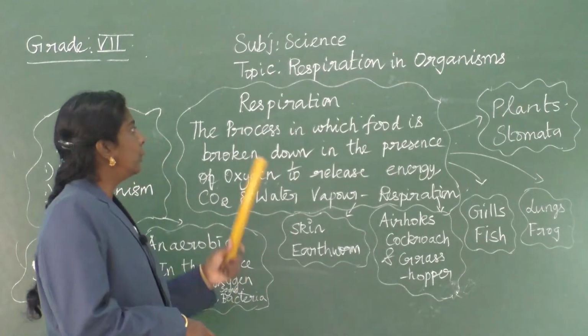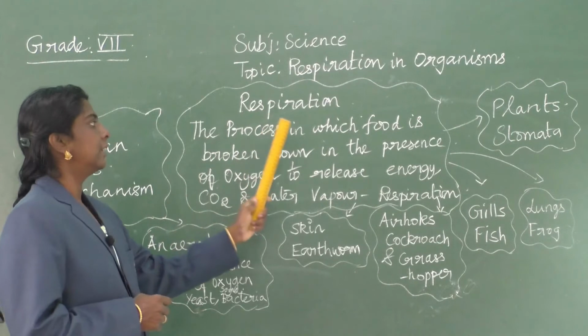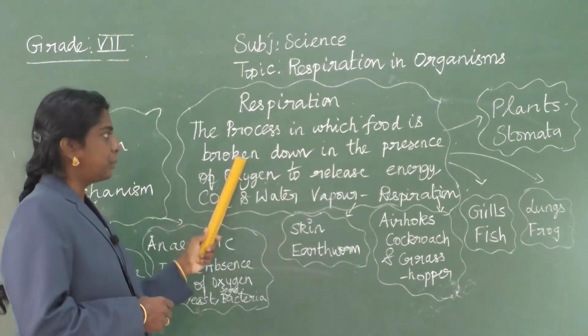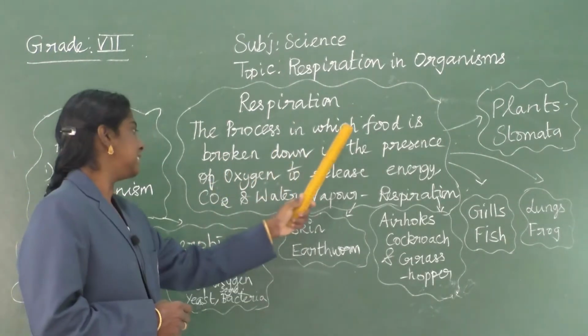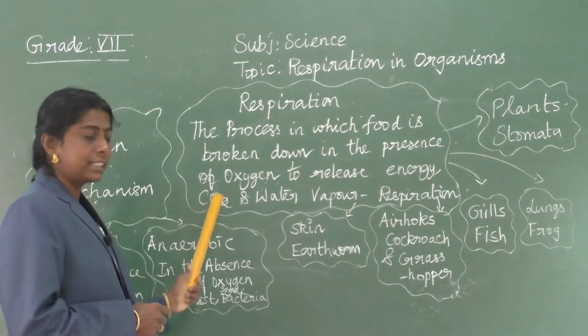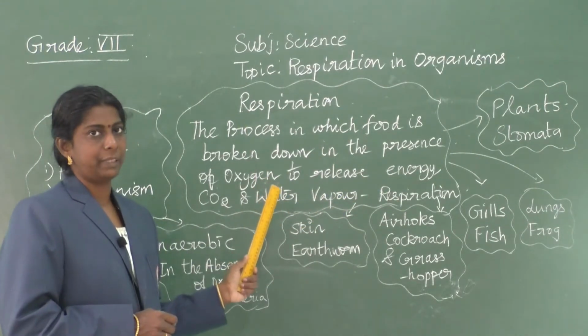Okay. So, what do you mean by the process respiration? The process in which food is broken down in the presence of oxygen to release energy, carbon dioxide and water vapor is said to be respiration.